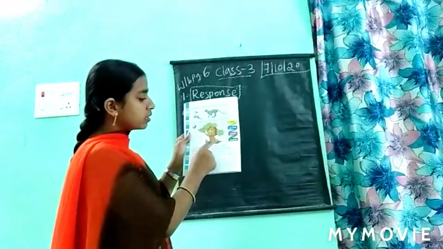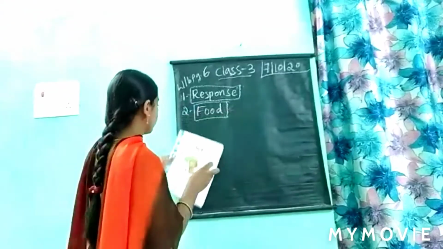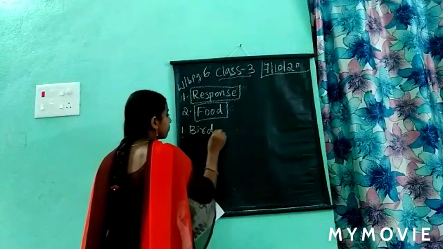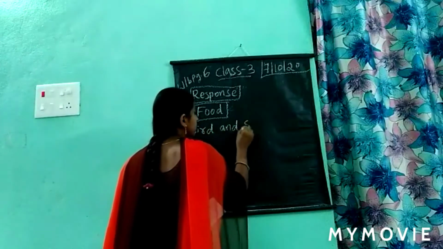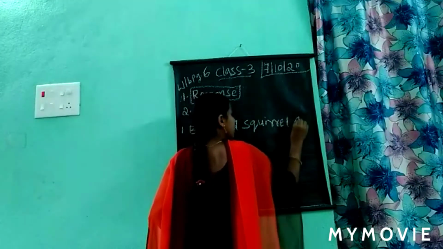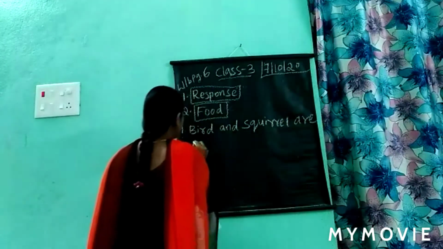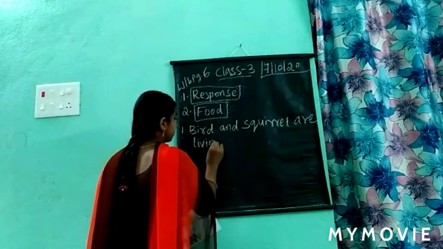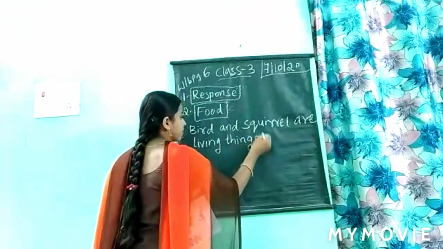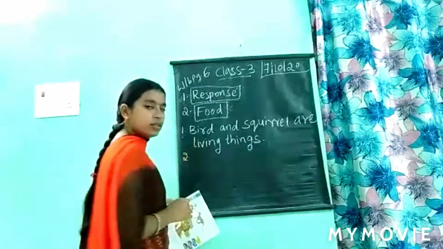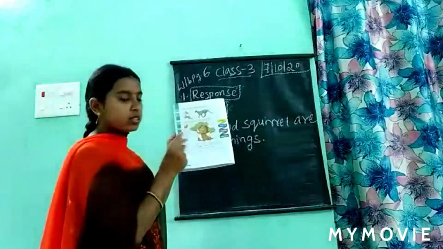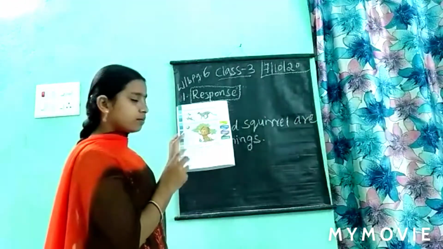Yes, this bird and this squirrel are living things. So in the first line, bird and squirrel are living things. Only they both are living things.